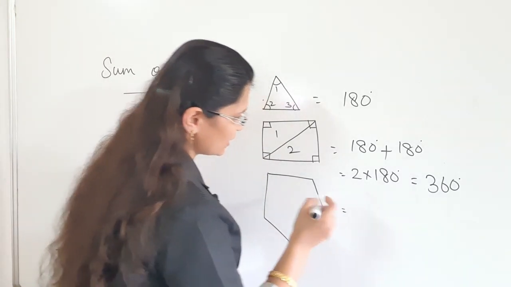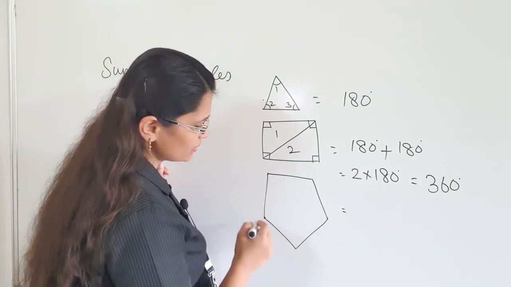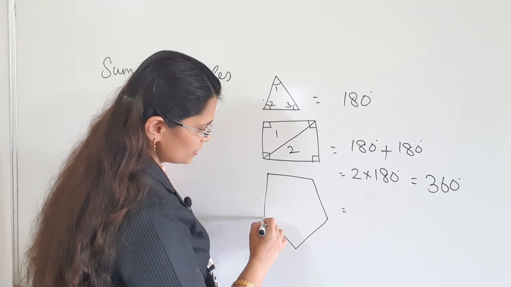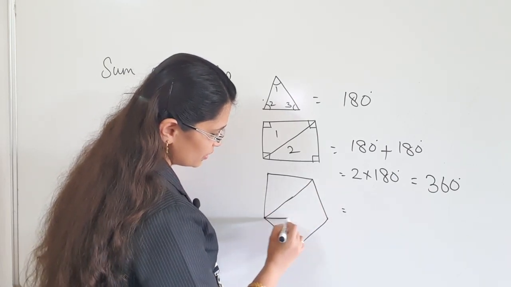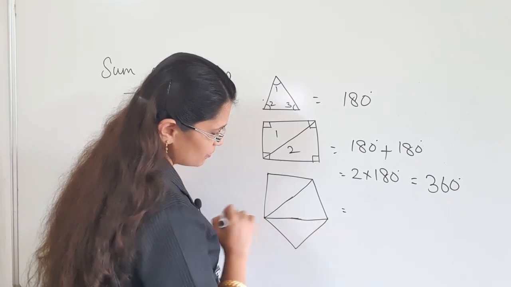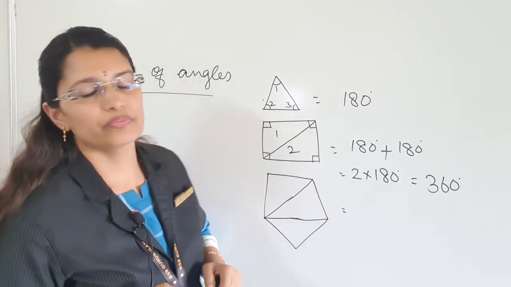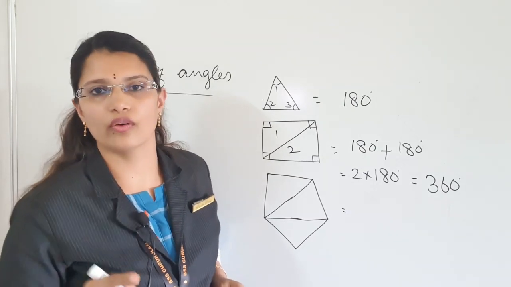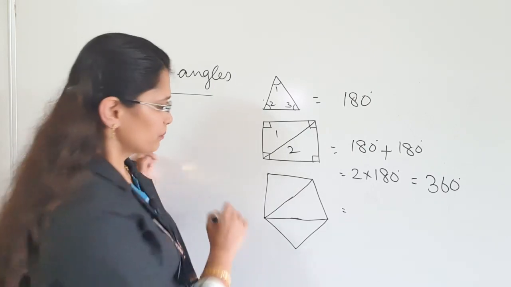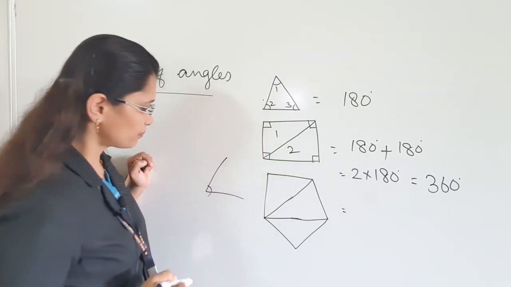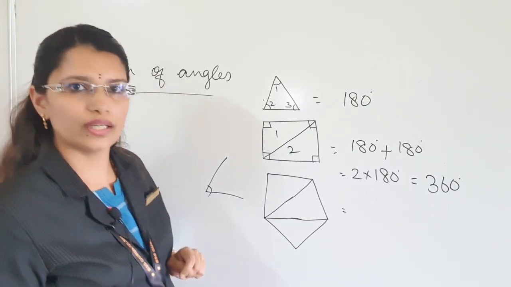So, how many triangles will we get? First take any vertex and then join it to the other vertices. The plural of vertex is called vertices. What is a vertex? The meeting point of two rays, that angle, is called a vertex, right?